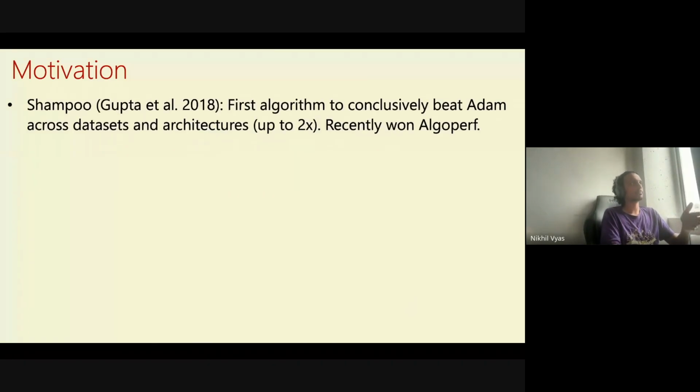What's different about Shampoo is that it is genuinely the first algorithm that we know of that seems to conclusively beat Adam across data sets and architectures. This was proposed in 2018, but the modern version of Shampoo that people use is a bit different from the one proposed in the original paper, and we'll come back to this point. Recently, Shampoo also won AlgoPerf, which is a challenge across various data sets and architectures, trying to see which optimizer is best. Shampoo outperformed Adam in this by around a 30% margin.